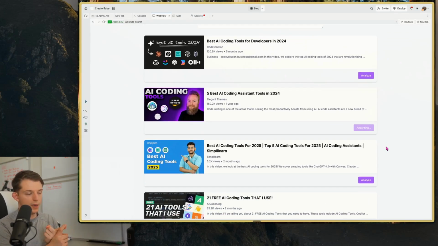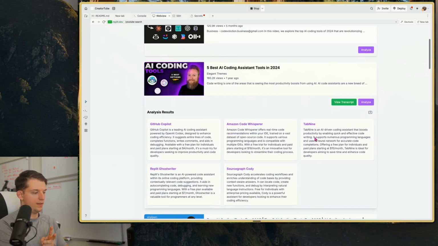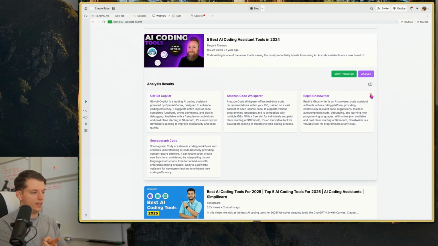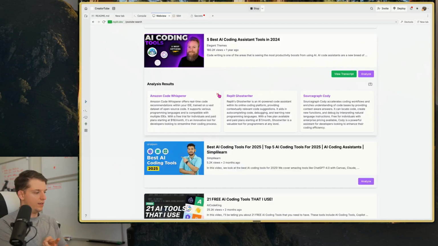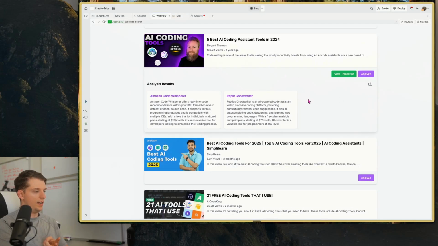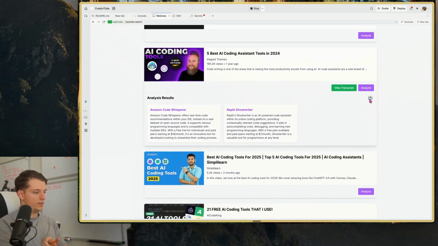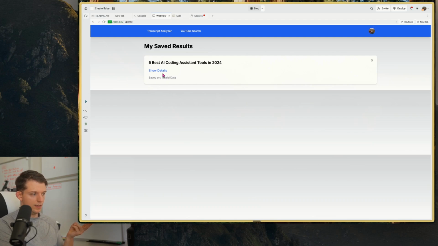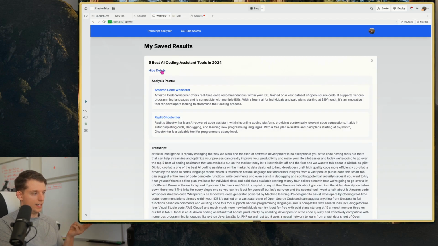So we should have a new save button. We should have those X's. Okay, so we have the save button, and the X's are on there. These X's are only there when you hover, which I like. That's pretty cool. Yeah, let's say we don't need that. Sourcegraph Cody. Okay, so now what happens when we do this? Saved result successfully. Wow. Okay, my profile. Oh shit. Okay, and then we can see details.